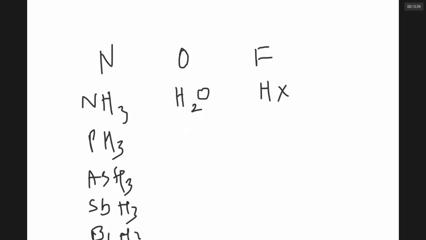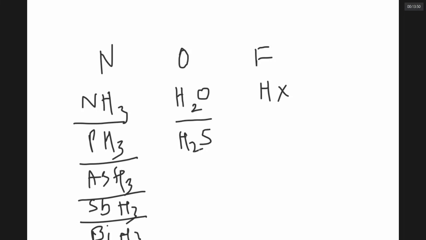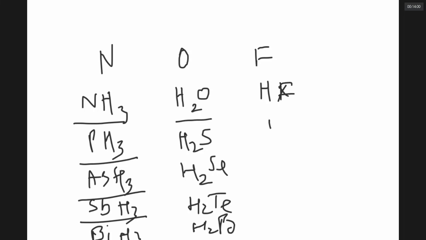If you want to name them: ammonia, phosphine, arsine, stibine, bismuthine. It is oxidane or water. It is hydrogen sulfide, selenide, telluride, polonide. It is hydrogen fluoride, hydrogen chloride, hydrogen bromide, iodide.